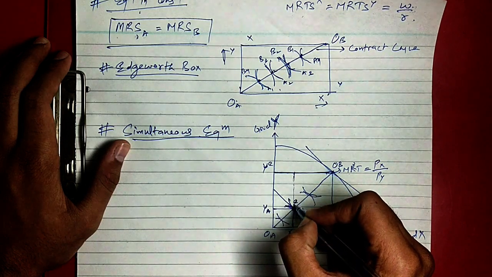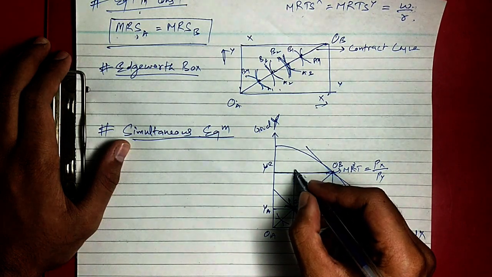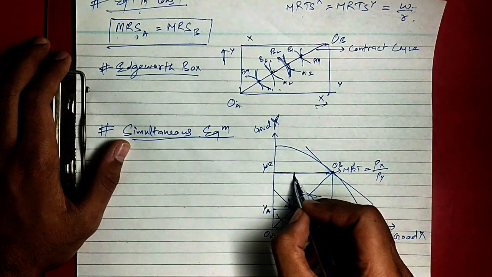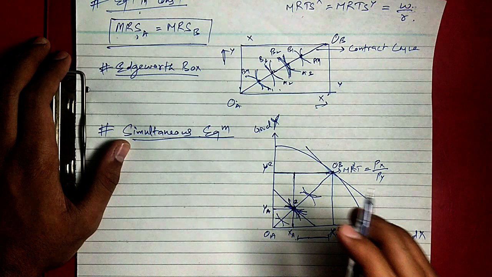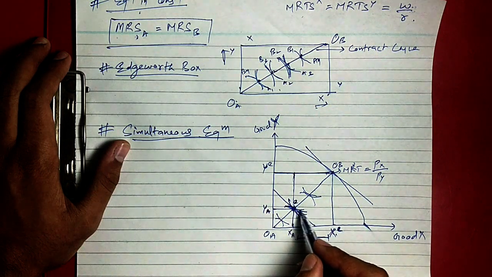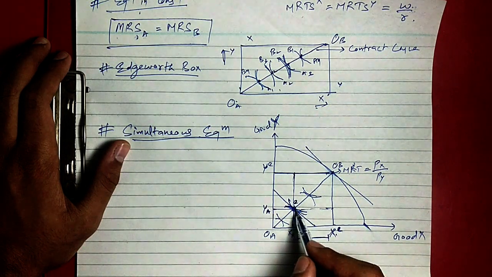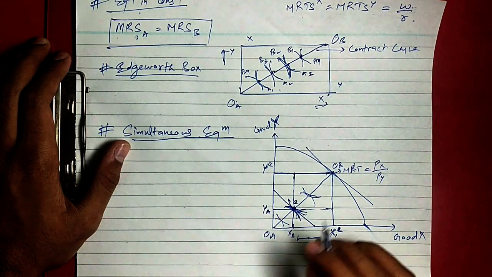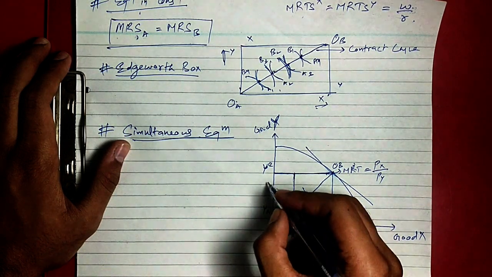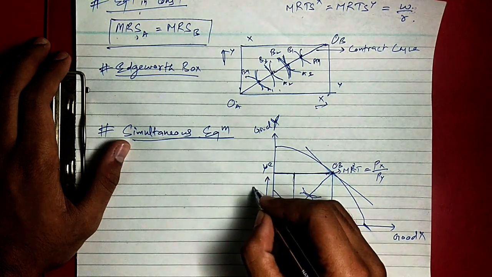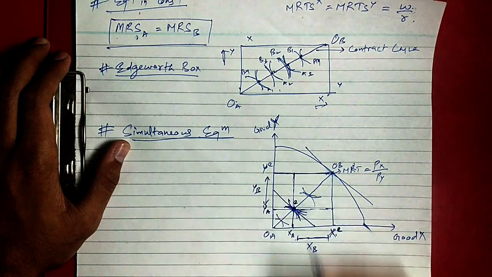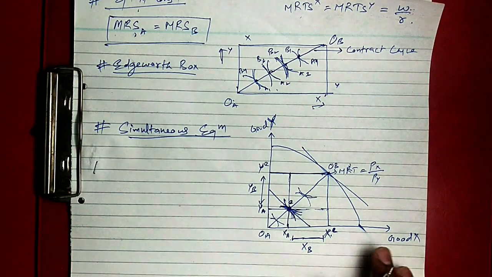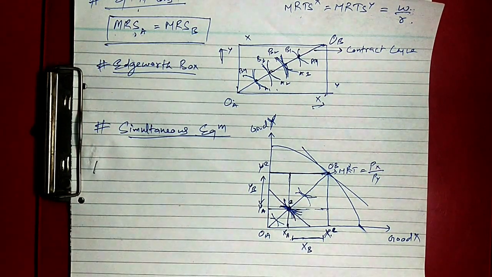So this will be the point where he will be consuming from here to here. B will be consuming Y, and similarly if you go from here to here, he will be consuming X. So this is XB. Okay, and similarly if you take here Y minus YA, that is YB. So this is our simultaneous equilibrium diagram, and we are done with the general equilibrium.